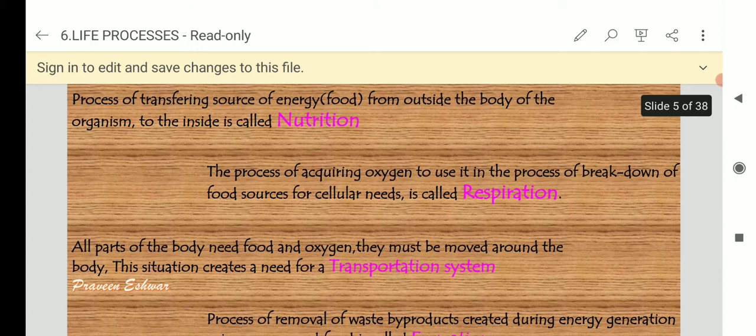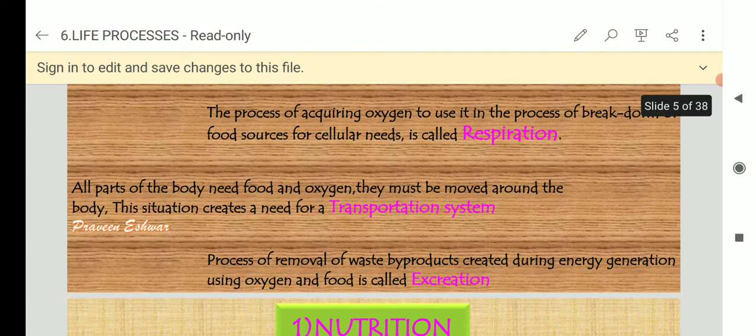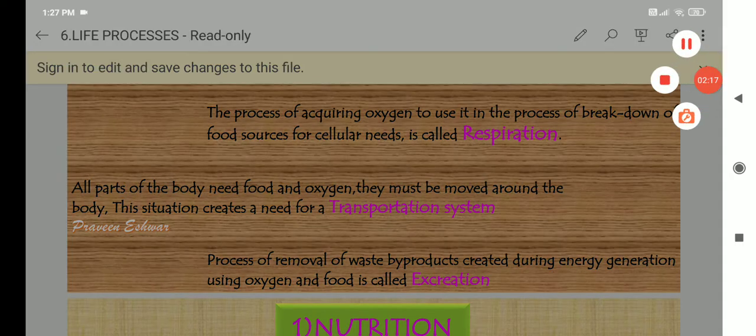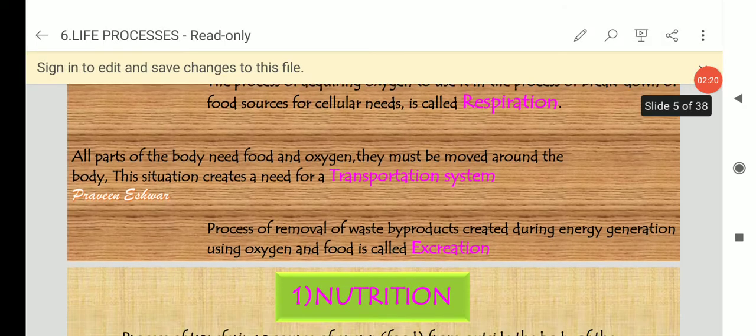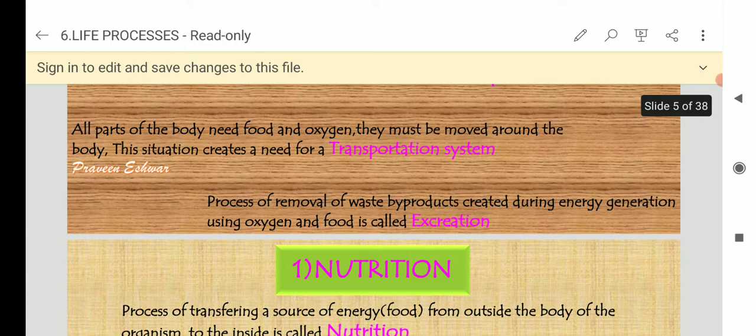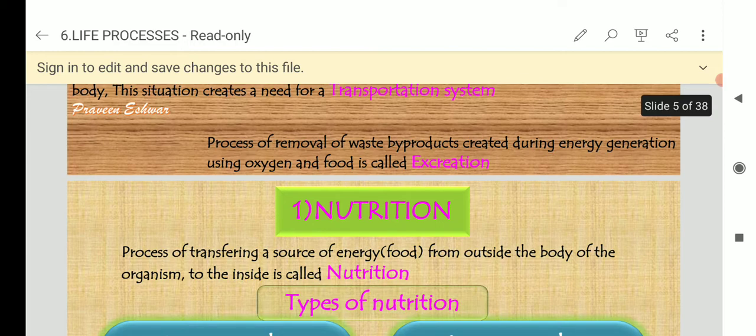What is the meaning of nutrition? The process of transferring a source of energy from outside the body of the organism to the inside is called nutrition. And respiration, the process of acquiring oxygen to use it in the breakdown of food sources for cellular needs, is called respiration. All parts of the body need food and oxygen. They must be carried around the body. This situation creates a need for a transportation system. Excretion, the process of removal of waste products created during energy generation using oxygen and food, is called excretion.